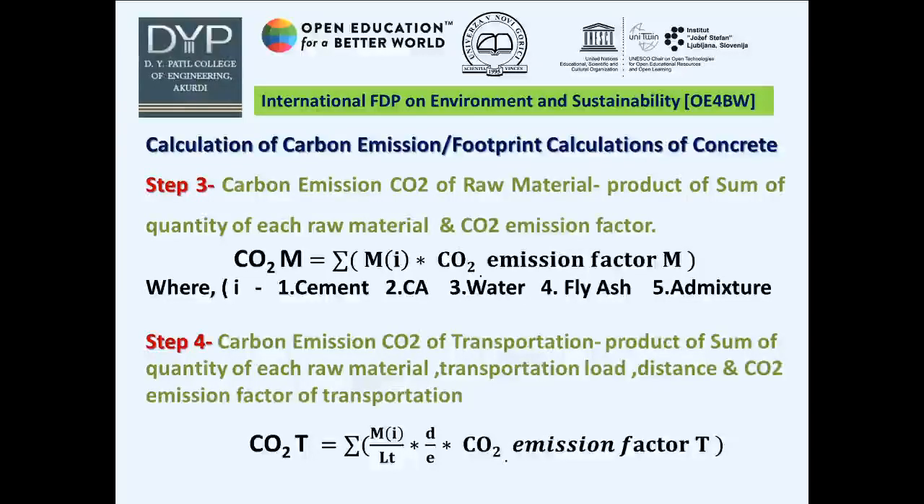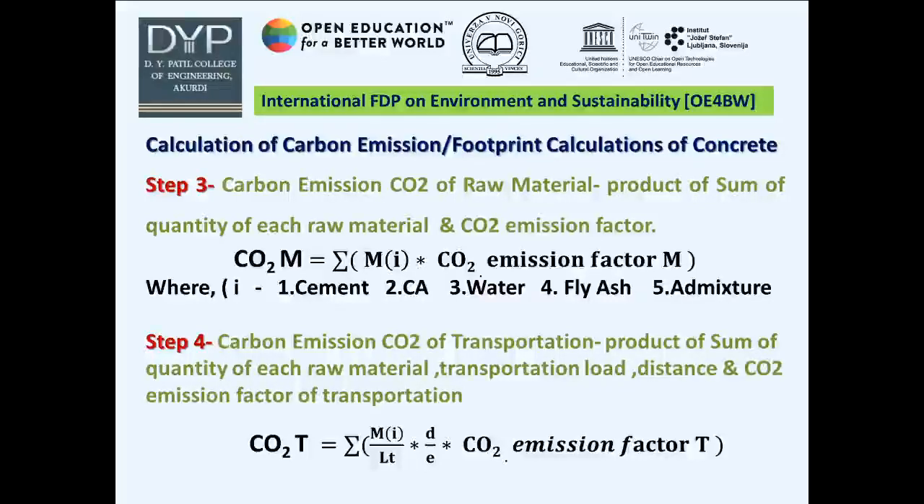After learning the production stage, now let us go for calculation of carbon emission CO2 for raw material. It is the product of the quantity of each material and its CO2 emission factor. Mathematically, this is the algebraic summation of the quantity of each material times the CO2 emission factor of each material. The materials are cement, sand, fine aggregate, coarse aggregate, etc.